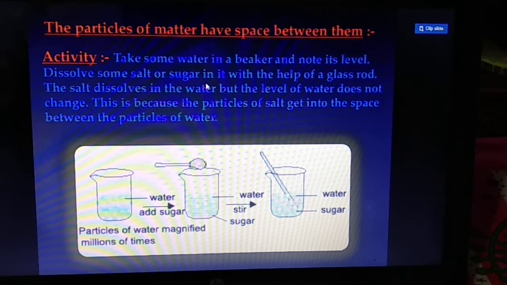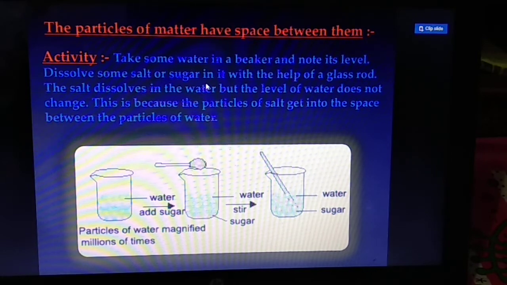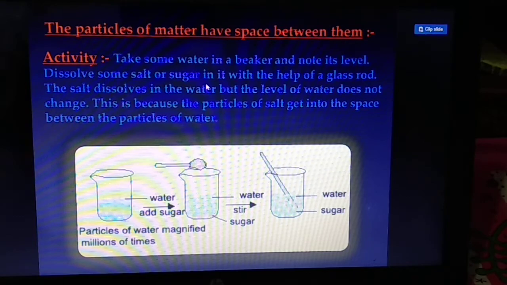It means that the sugar particles occupy the space between the particles of water. Salt or sugar particles occupy the space between the particles of water. Just in the figure you have observed this. From this activity, my dear children, we can prove that particles of matter have space between them.